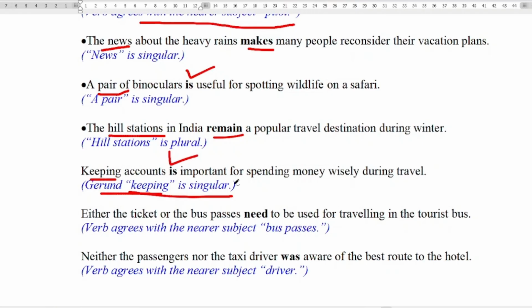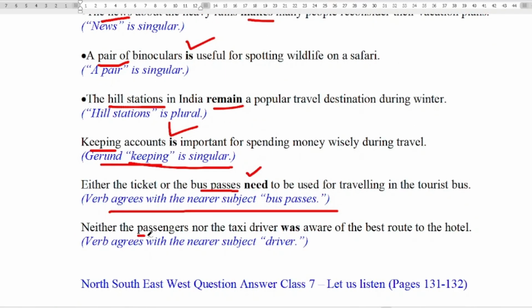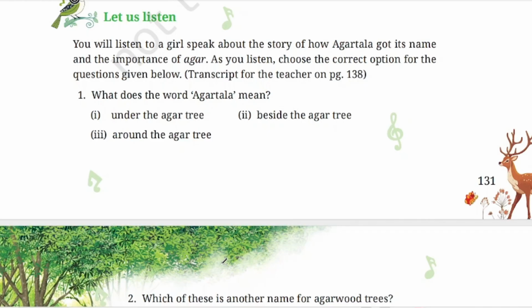Keeping accounts is important. Either the ticket or the bus passes. Either the ticket is singular, but bus passes is plural. So the verb agrees with the nearer subject, bus passes. So need, the verb when it is plural. Neither the passengers nor the taxi driver. Passengers is plural but near to the verb is taxi driver, singular. Was aware of the best route to the hotel. I hope you have understood it.